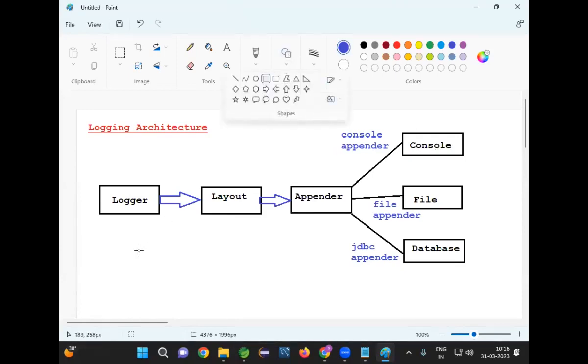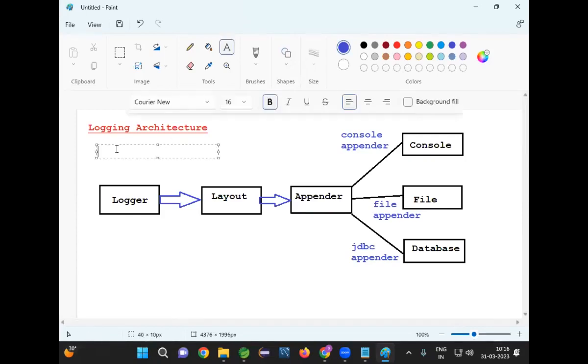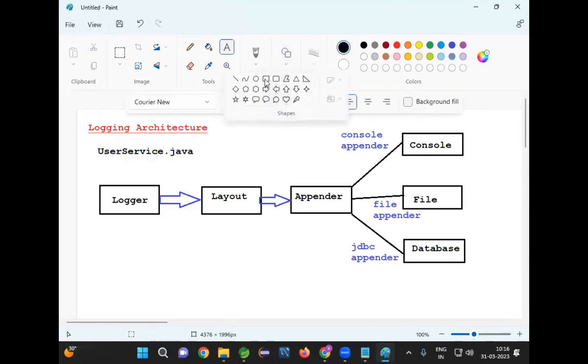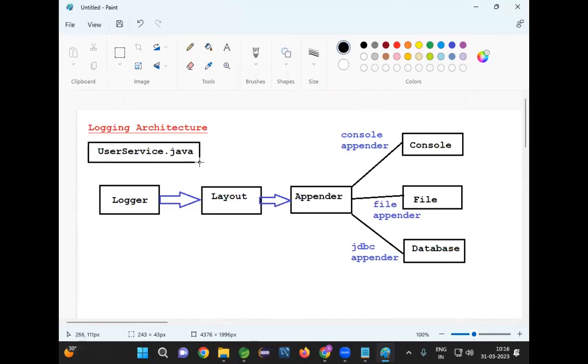Now, I have my application. My classes are available in the project. For example, in my project, I'm having one class called UserService.java. In this UserService.java class, I want to implement logging. I want to implement logging in my class.